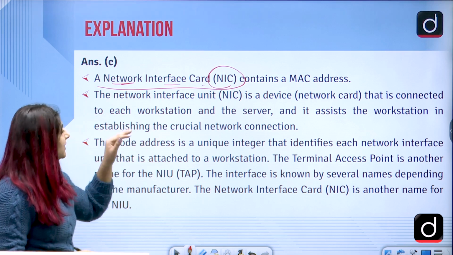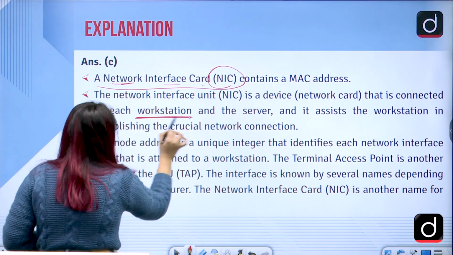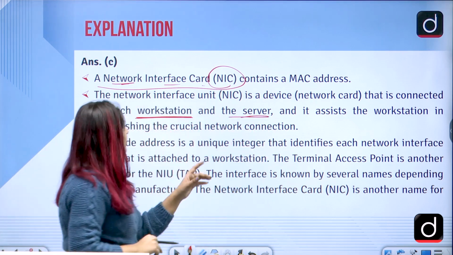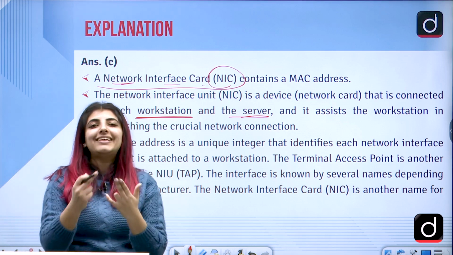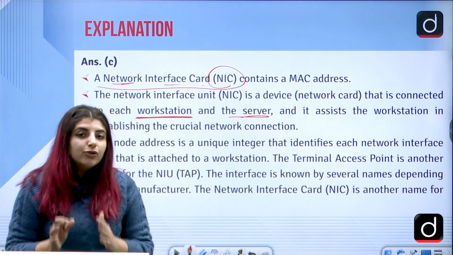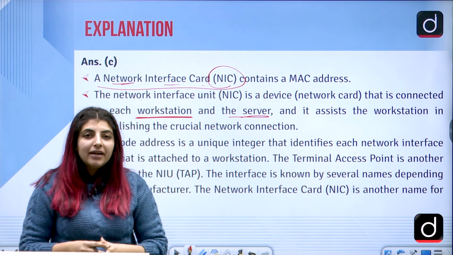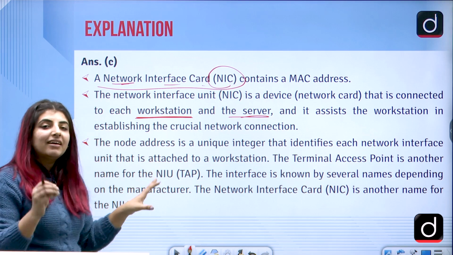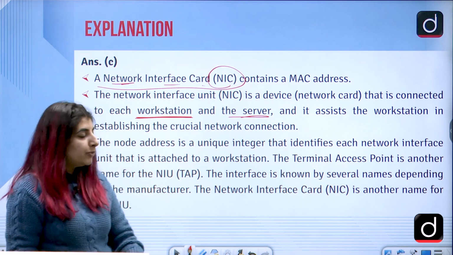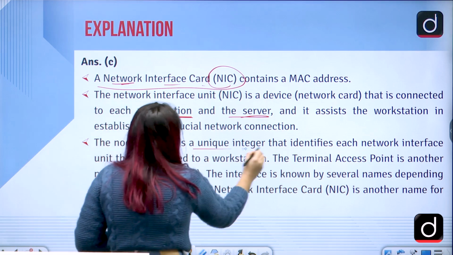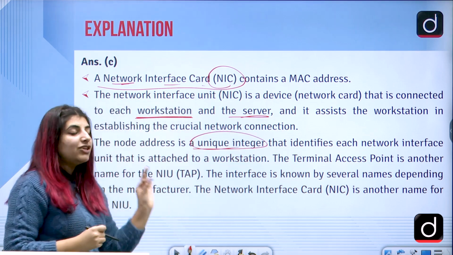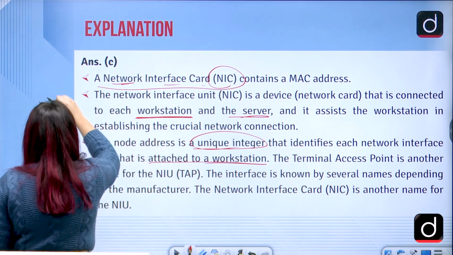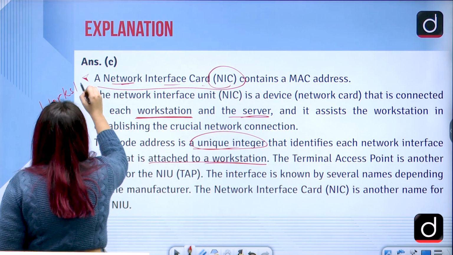It is a device that is connected to each workstation, that is your computer, and the server, and it assists the workstation in establishing the crucial network connection. Right? So an IP address is the local address of a computer, but the MAC address is the physical address of a particular computer. Correct? The node address is a unique integer that identifies each network interface unit that is attached to a workstation. And if we are using workstation here, it means the computer system, correct?